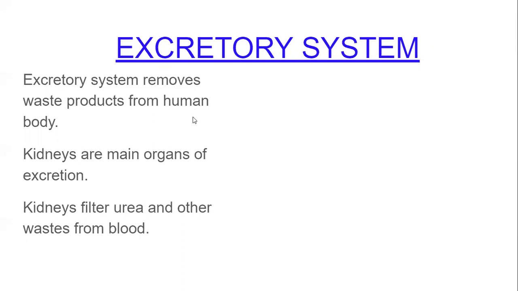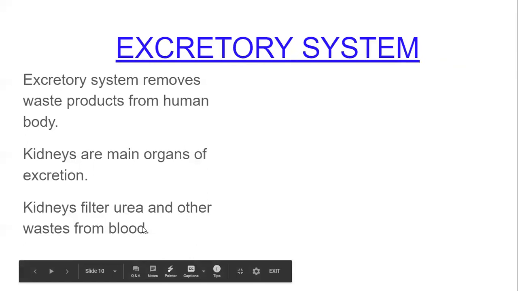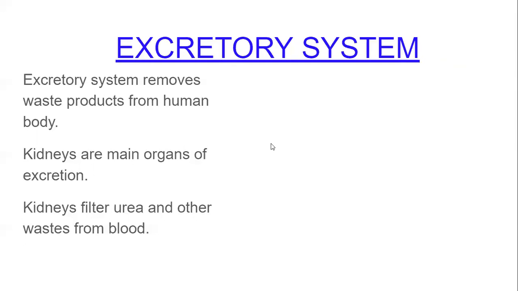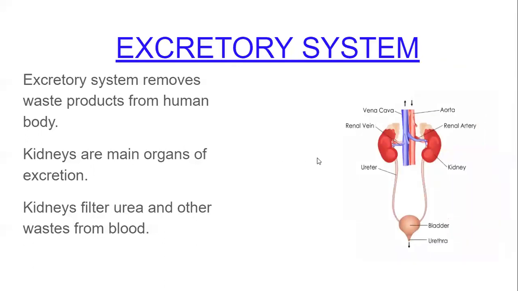The main excretory organs are the kidneys. There are 2 kidneys present in our body. The work of the kidney is to filter urea and other waste from the blood. The kidneys are the main excretory organs, and their function is to filter urea from the blood. Look here, the kidneys are bean shaped. 2 are there.